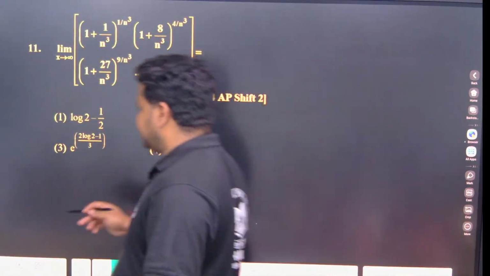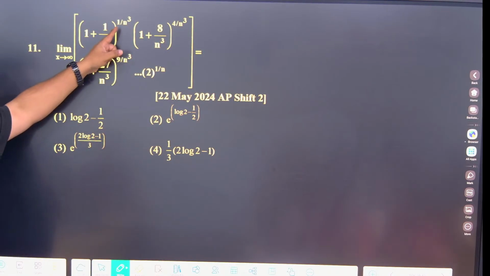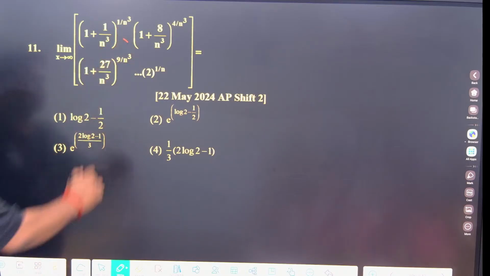Look at this, very important. See here, they have given limit as n tends to infinity, the product of 1 by 1 plus n cube to the power of 1 by n cube. See here, this means product.